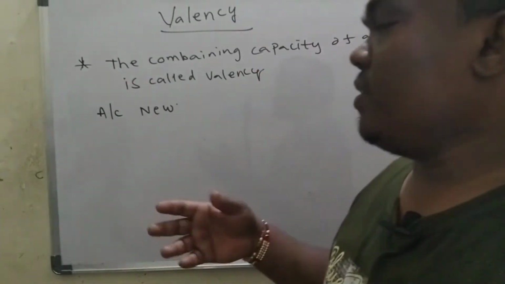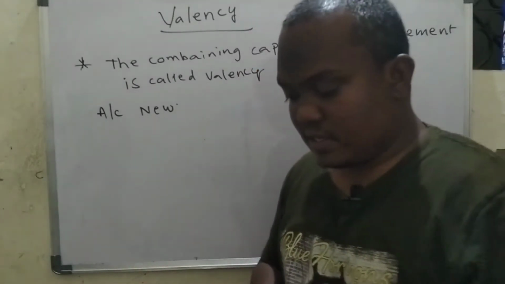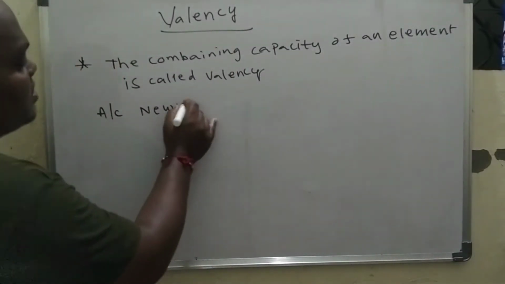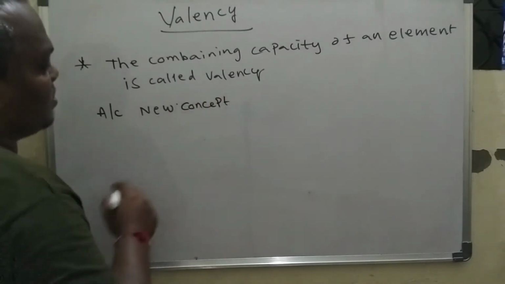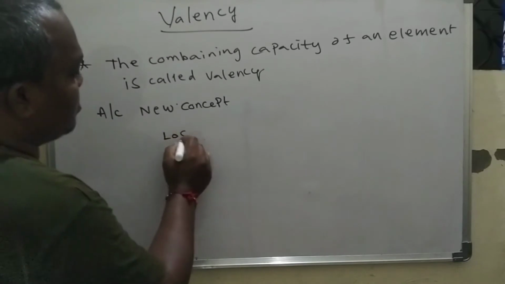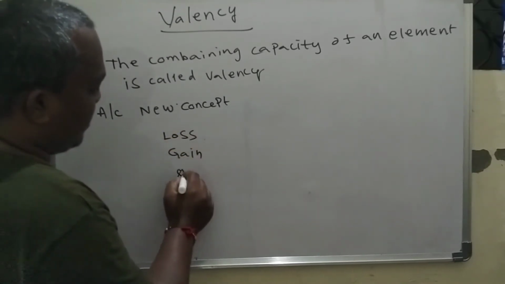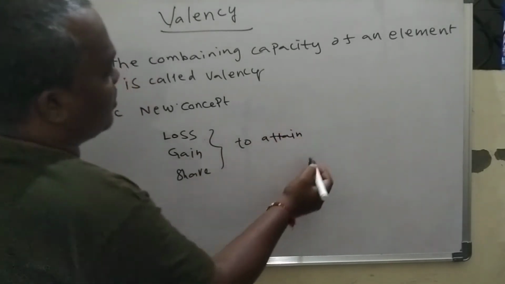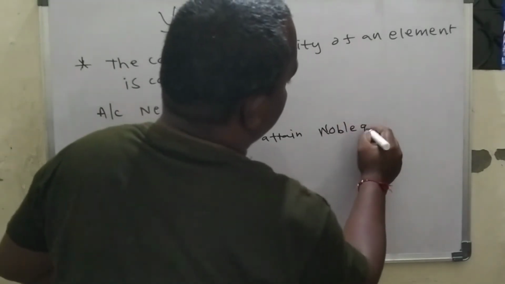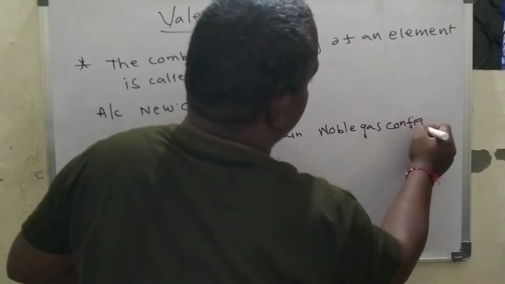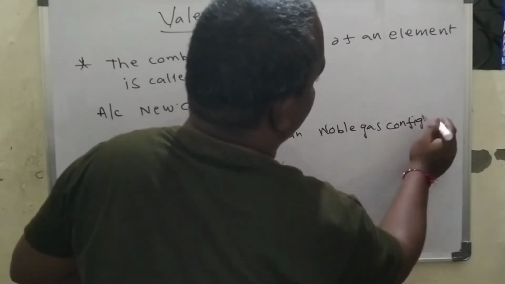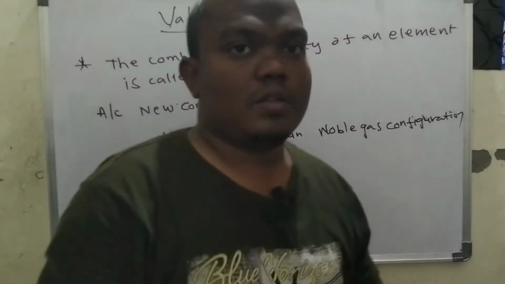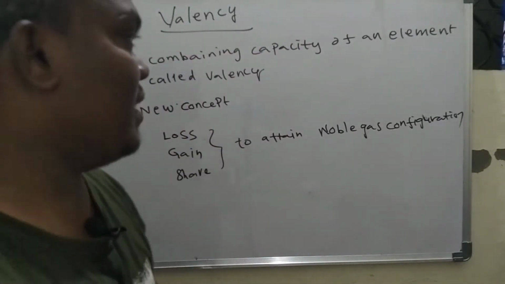So they lose electrons, gain electrons, or share electrons. According to the new concept, the number of electrons an atom loses, gains or shares to attain the noble gas configuration is called valency.